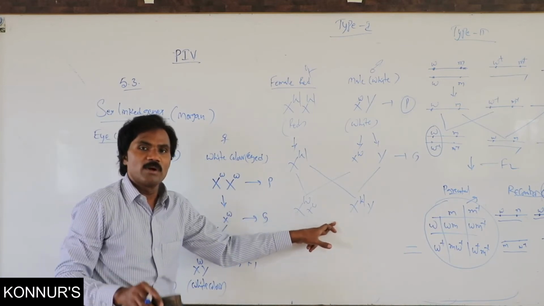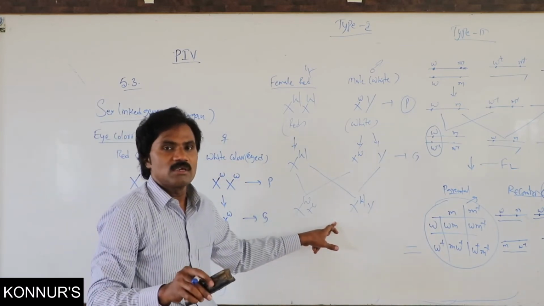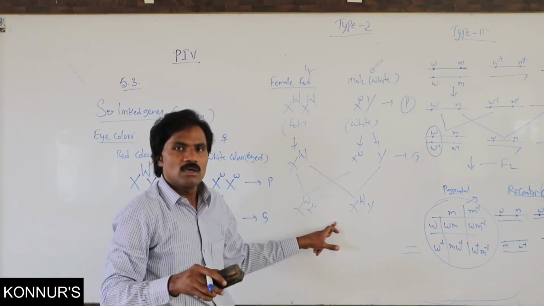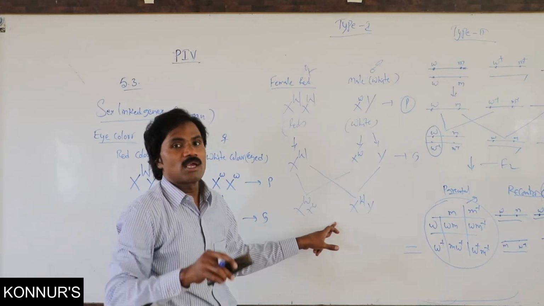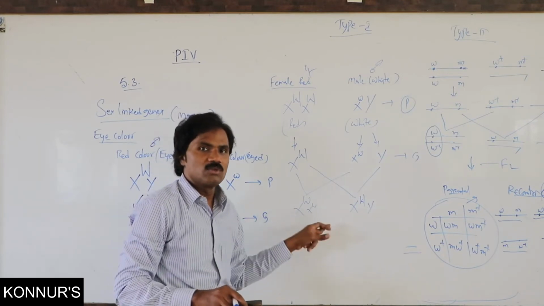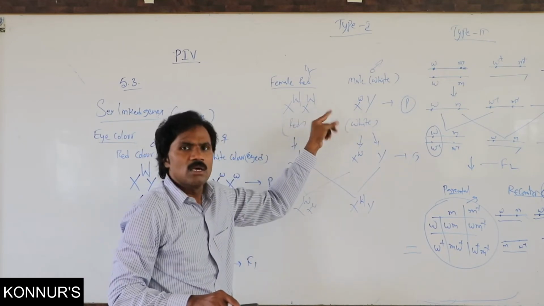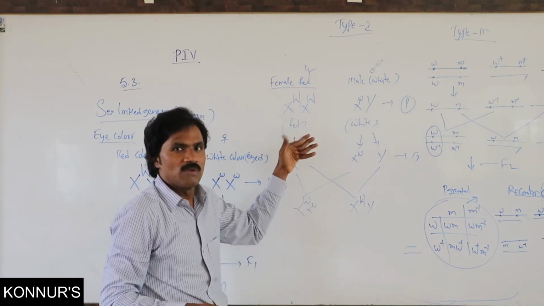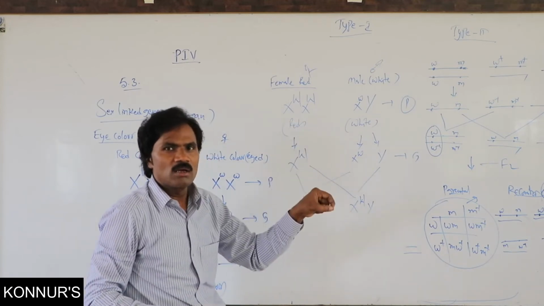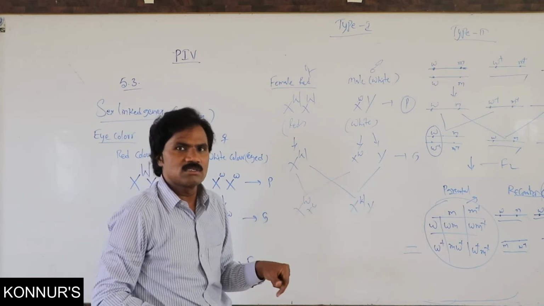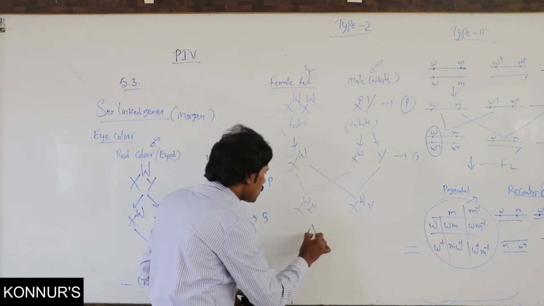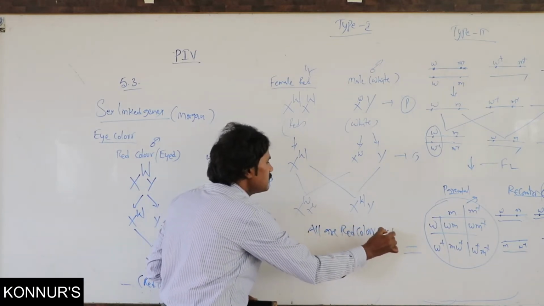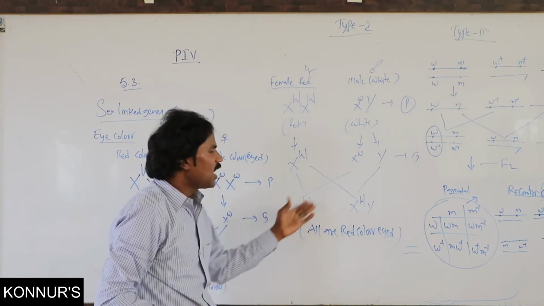That is the important exam point: in which type of cross in sex-linked inheritance do all F1 progeny show one particular character, whether dominant or recessive. Here we are taking this example; in the exam, any other example may come, but if you know the basic concept you can handle different modifications. Here all are red-eyed, that means both male and female.